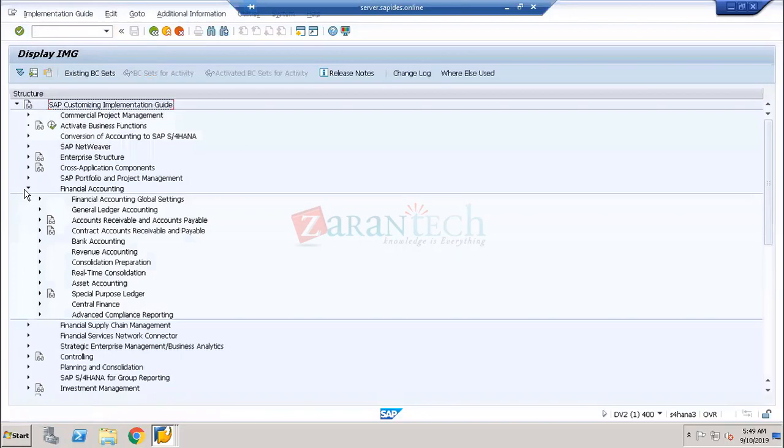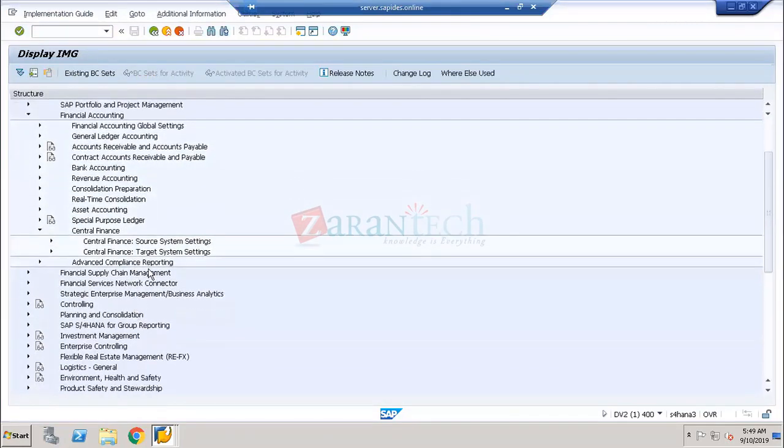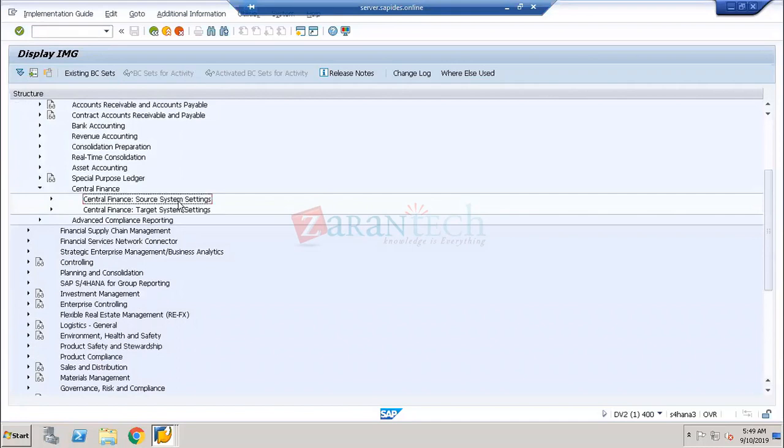The very important point we are going to be discussing is the initial load. There are two settings we have to do here: one is the Central Finance source system settings, another is the target system settings. Till now we have discussed only the SLT process, how the SLT replication happens and how the error corrections are going to be done in the AIF tool.